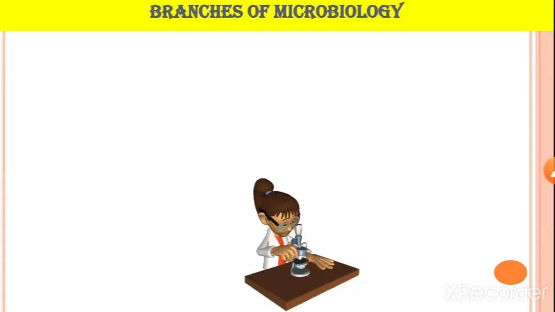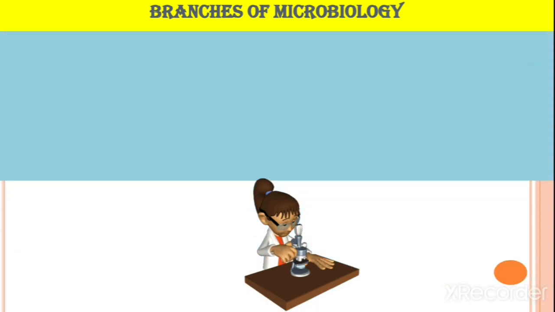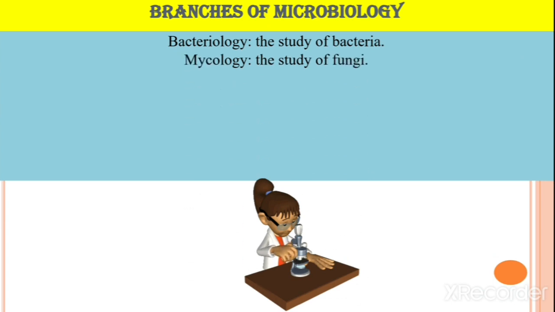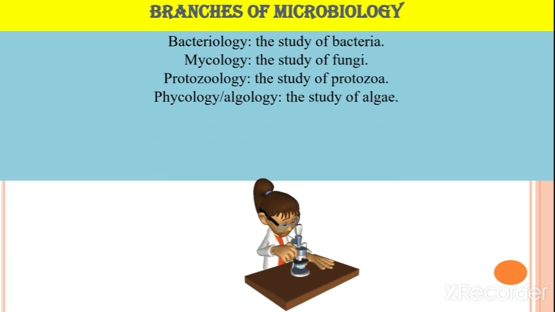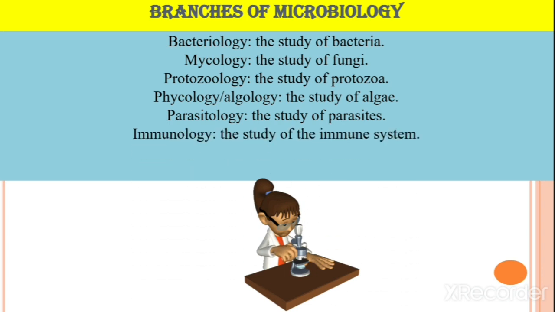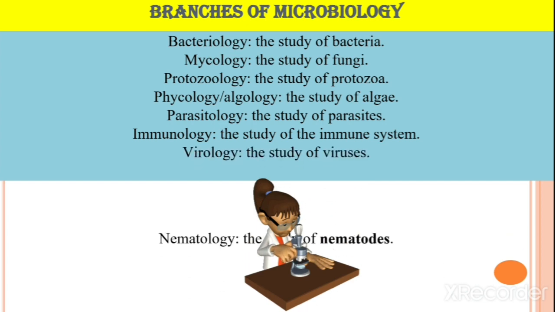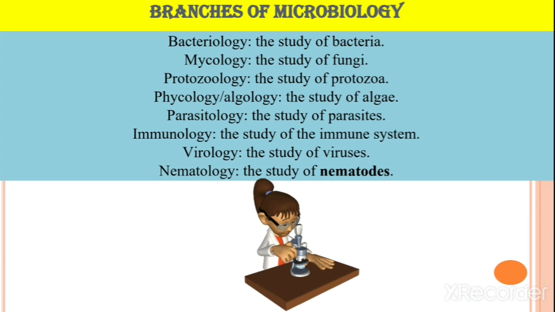Next point is the branches of microbiology. Microbiology is a huge subject and it is divided into different branches such as bacteriology, where we study the bacteria. Mycology, where we study the fungi. Protozoology, where we study the protozoa. Phycology, also called algology, where we study algae. Parasitology, where we study parasites. Immunology, where we study the immune system of animals. Virology, where we study the viruses. And nematology, where we study the nematodes. So these are some branches of microbiology.